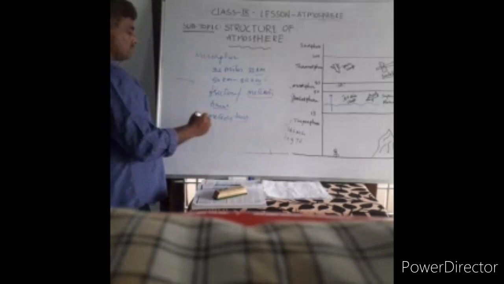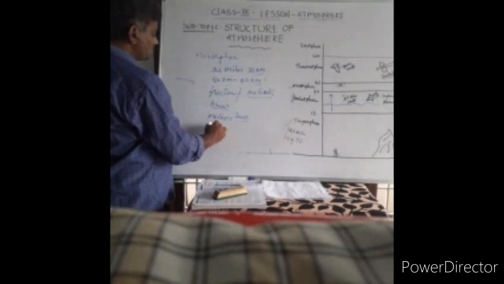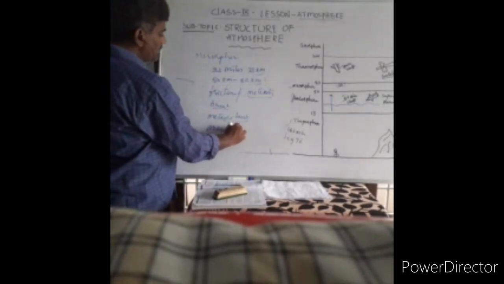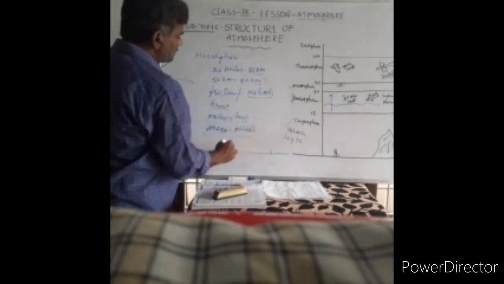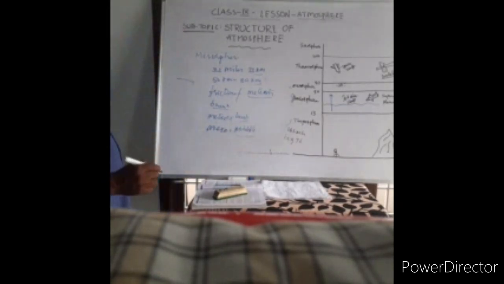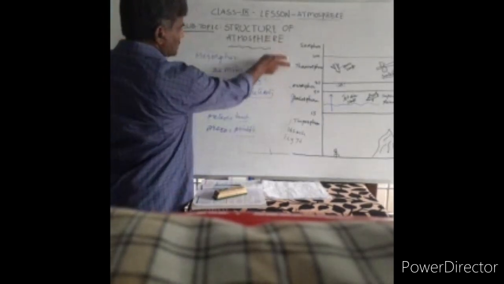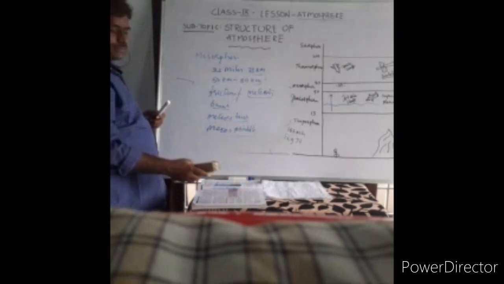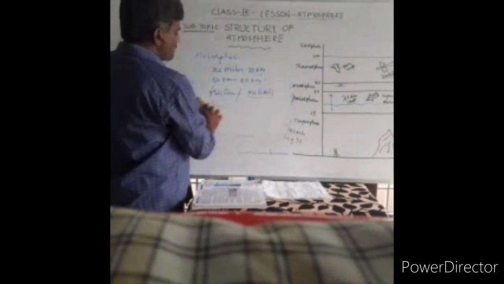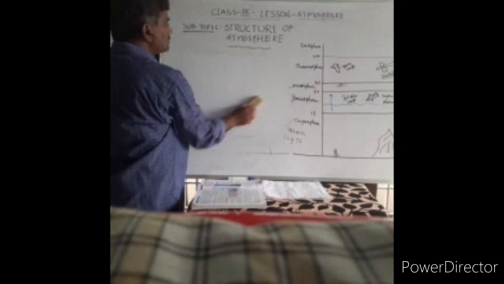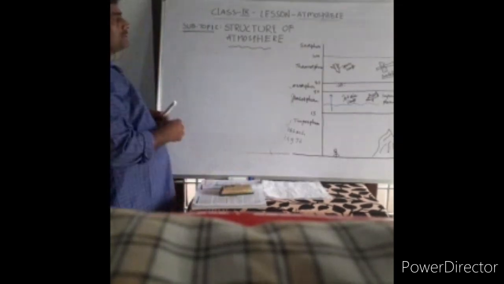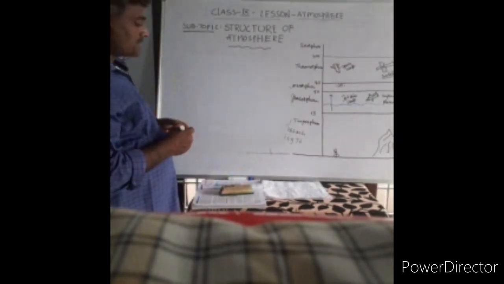What do you mean by meso? Meso means middle. Meso means middle layer. So it is the middle layer in this homosphere. That's why there are two layers on this side and two layers on this side, and in the middle it is. That's why we call it mesosphere. This is about mesosphere, right? The third layer in the layers of the atmosphere, mesosphere, we discussed.